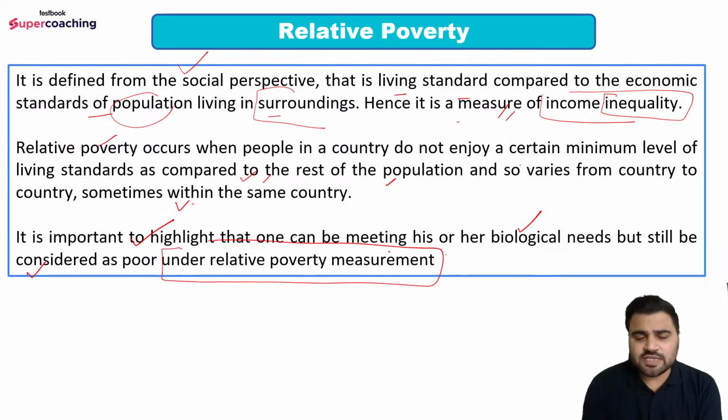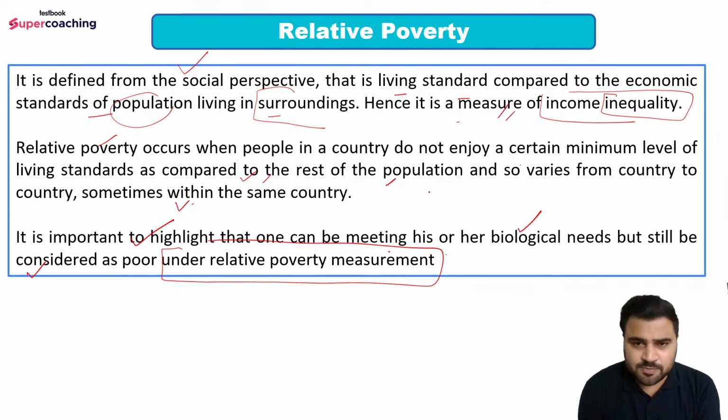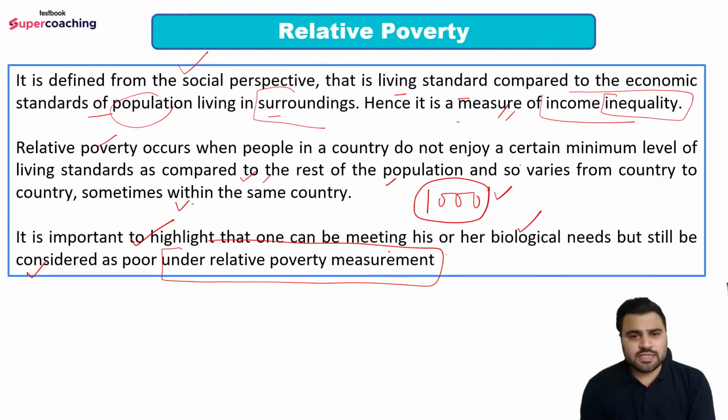So what we have discussed in the case of absolute poverty, मैंने आपको बताया कि there is a fixed threshold, right? कि यहाँ पे if suppose threshold is 1000 rupees and if you are earning 1000 rupees per month, then you would be in the above poverty line. If you are not earning 1000 rupees, then you would be in the below poverty line, right? This is the absolute concept. In the relative concept, what is happening here कि there is no fixed threshold.